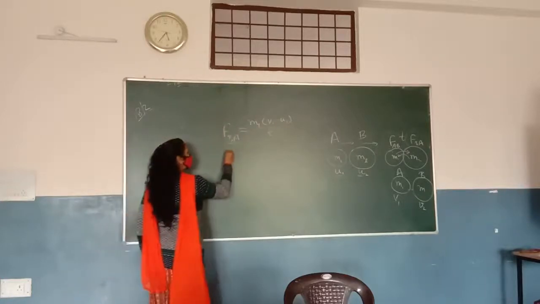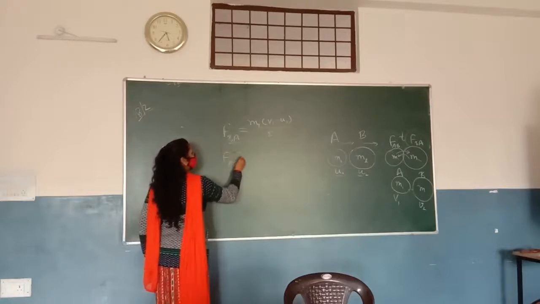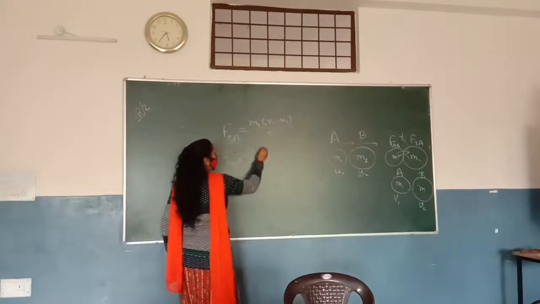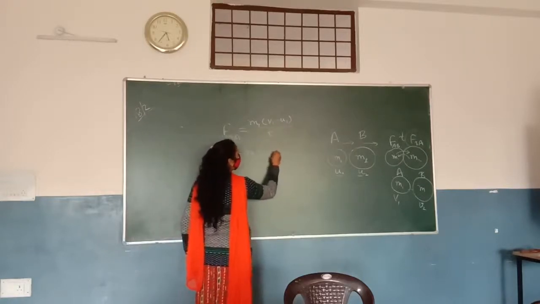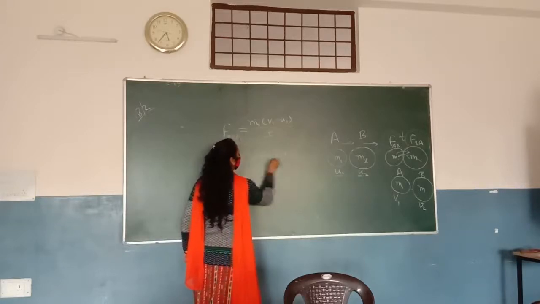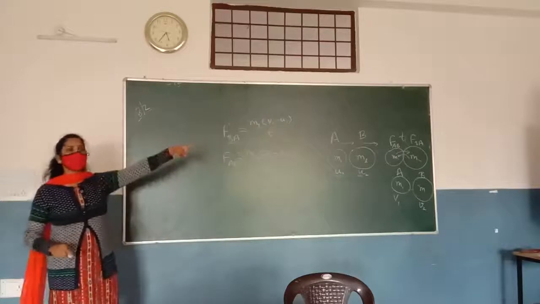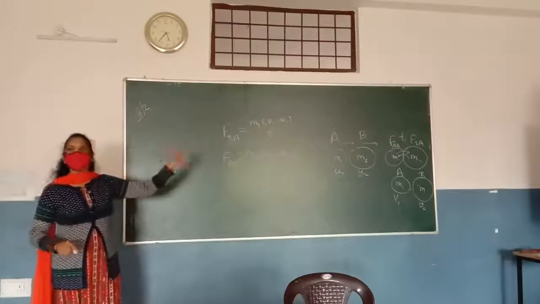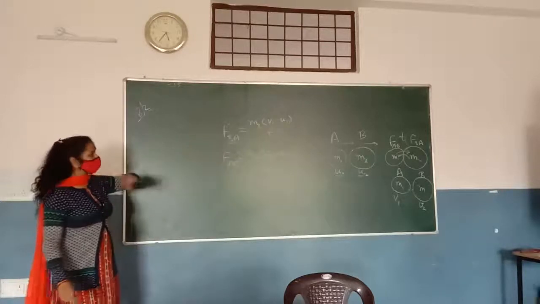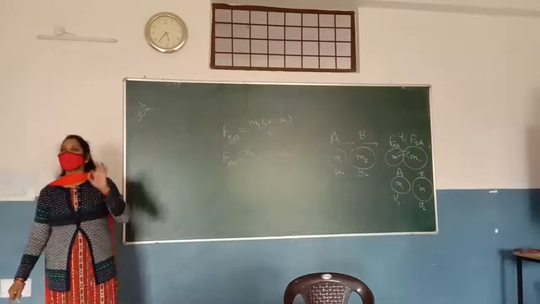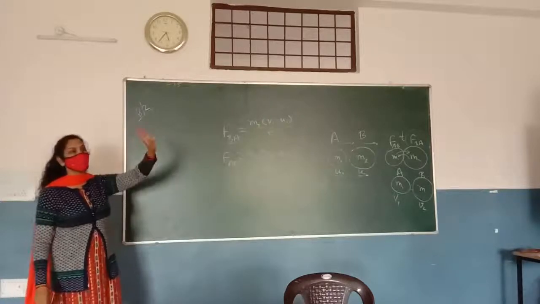Now the force applied by A on B is equal to the rate of change of momentum of body B. Is it clear? Now how much force A applied on B, equal to the change in the momentum of B. Now we know that according to Newton's third law. What is Newton's third law?